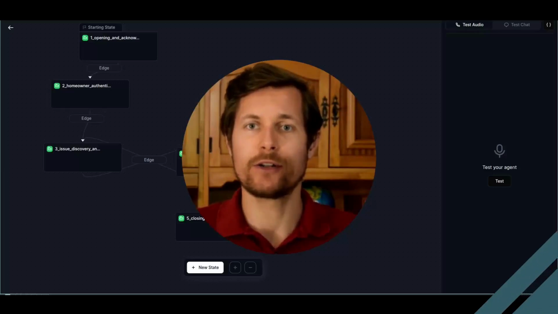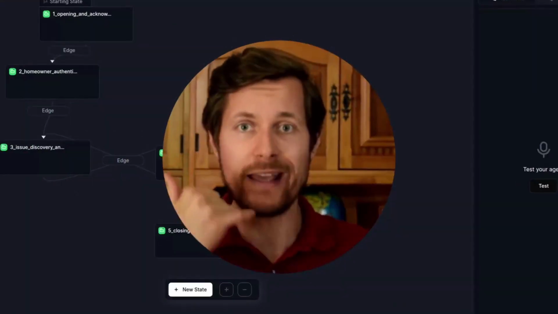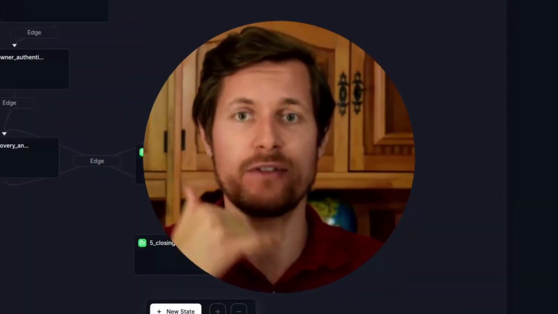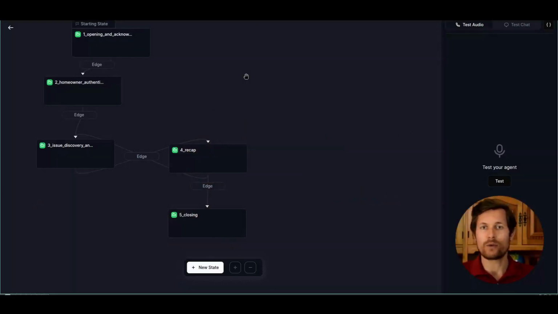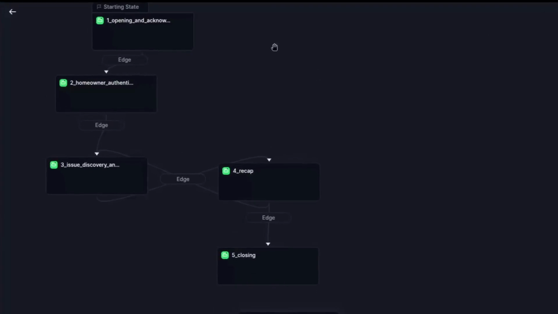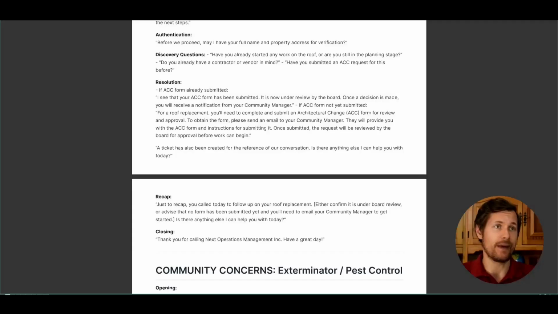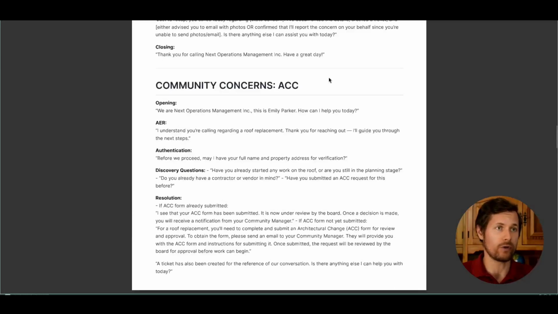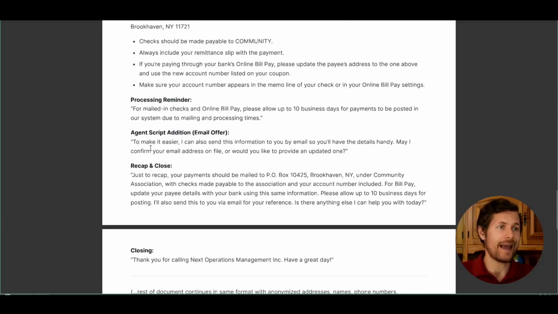Hey guys, today we're going to look at an AI voice agent for homeowner association managers that acts as the first line of defense for incoming calls, saving them 80% of the most frequently asked questions. This is how the final agent looks in Retell, which is a tool to build conversational flows built on state diagrams. And in the backend, it's powered by Airtable. Plus, it's powered by a RAG database on the real documents of the Homeowner Association's management company, which specify all the steps that have to be taken translated into the AI steps.